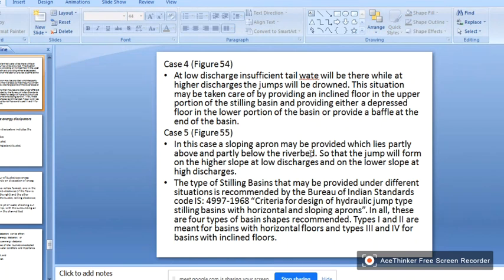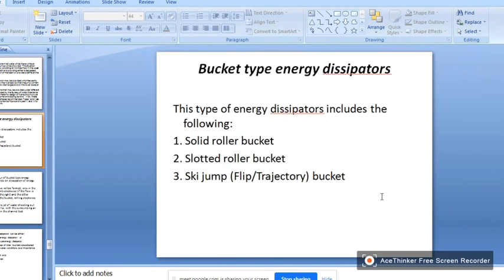So second case, in this case, a sloping apron may be provided, which lies partly above and partly below the river bed, so that the jump will form on the higher slope at low discharge and on the lower slope at the higher discharge. So this is the diagram.